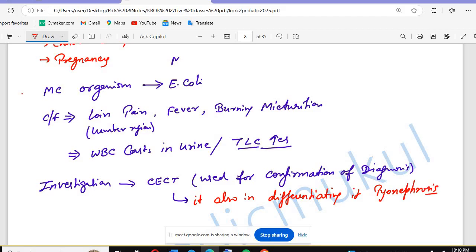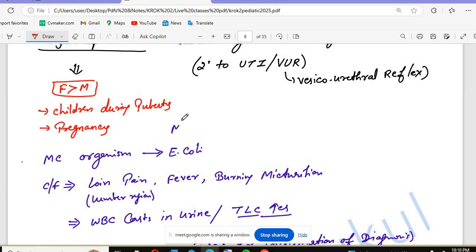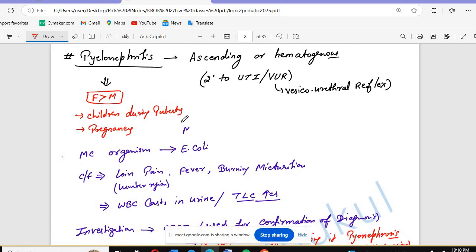What is pyonephrosis? Pyonephrosis is the pus filled regions, or the pus filled kidney, you can say. The nephro means basically the kidney. So there will be pyonephrosis. Okay, is that clear? Everything is clear till now, guys.